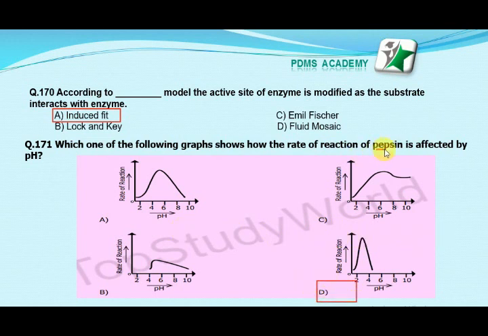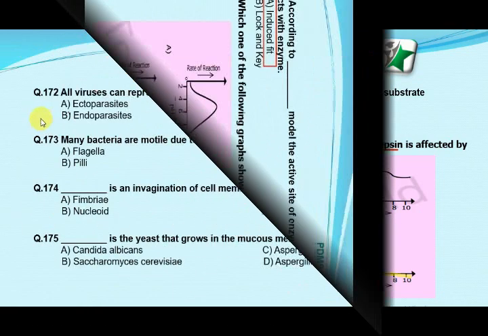Pepsin is an enzyme that has activity best at pH 2. So in this graph, pepsin activity increases at pH 2 and decreases at other pH values. So we can understand that pepsin works best at optimum pH 2. So this is the correct answer.